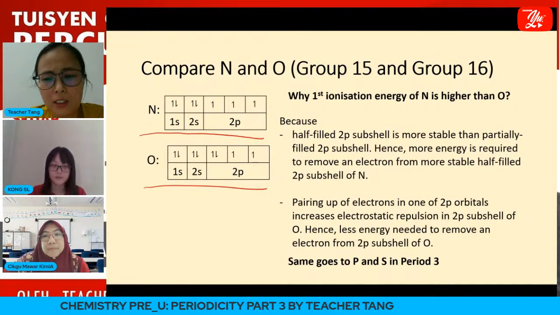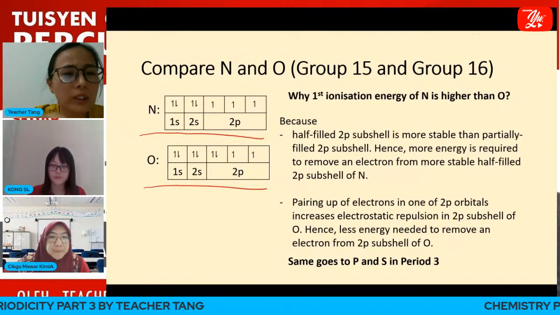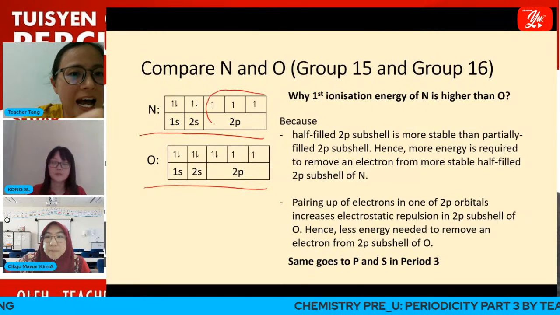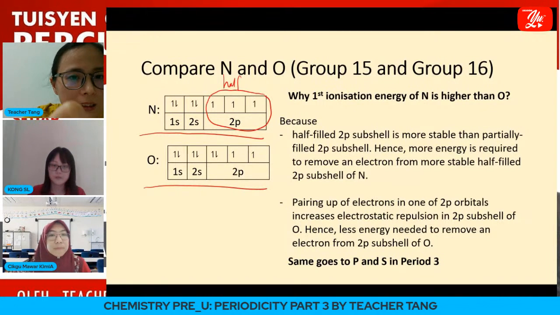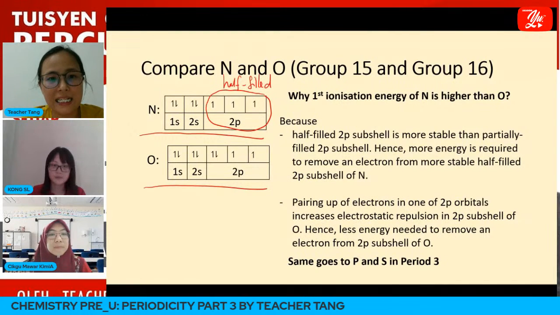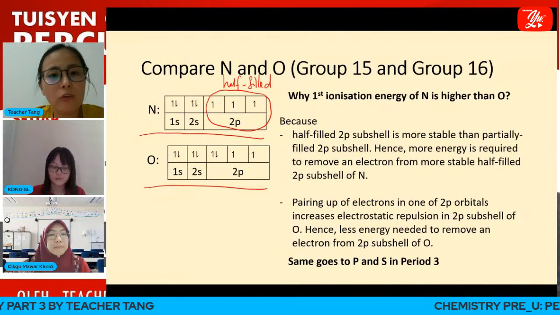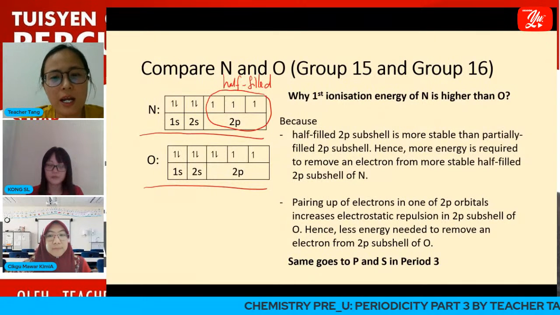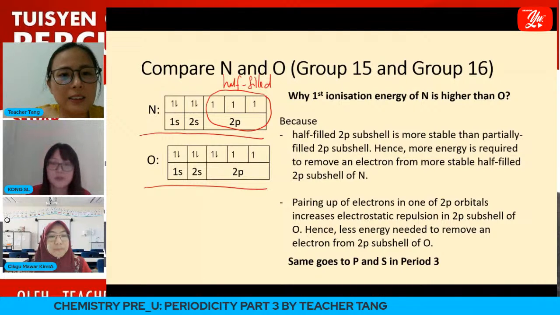Based on the electronic configurations, we can see that in nitrogen, the 2p subshell is half filled. Remember, a fully filled 2p subshell would be 6 electrons. In nitrogen, the 2p subshell is filled with 3 electrons, so it is half filled. And this half filled subshell is basically more stable.